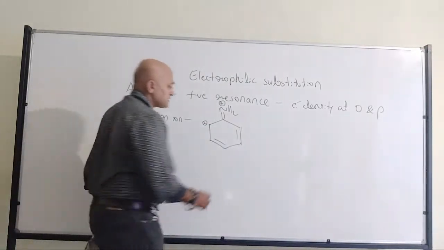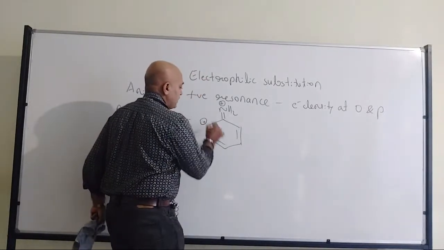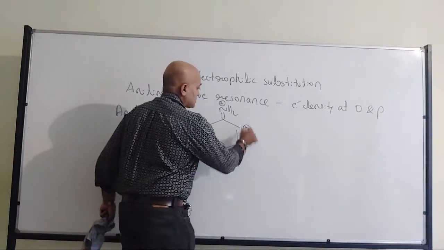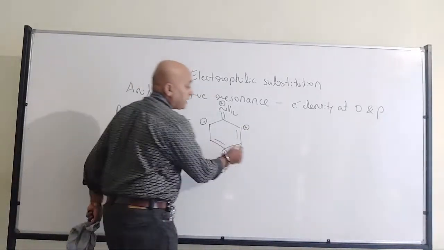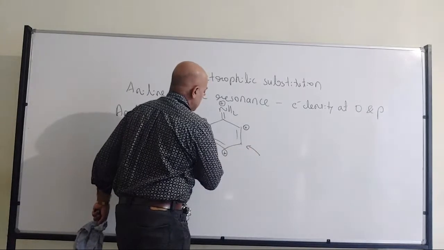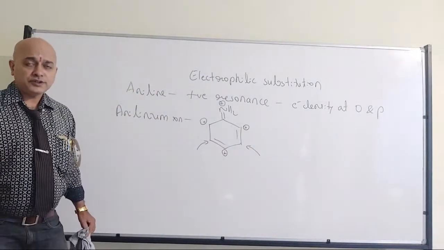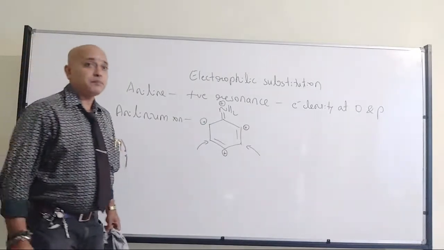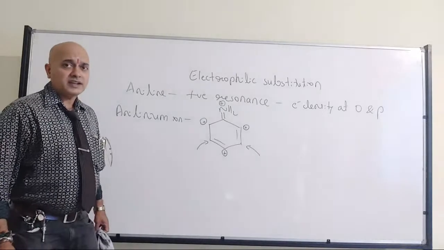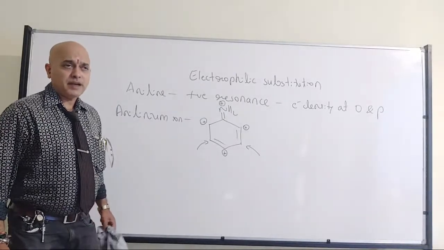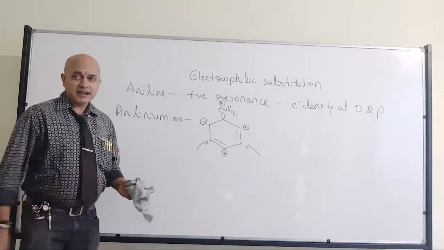Due to the presence of positive charge, now what will happen? Some of the strong electrophiles can attack the meta position, where the electron density is considerably fine compared to ortho and para. That's what we have observed, right?